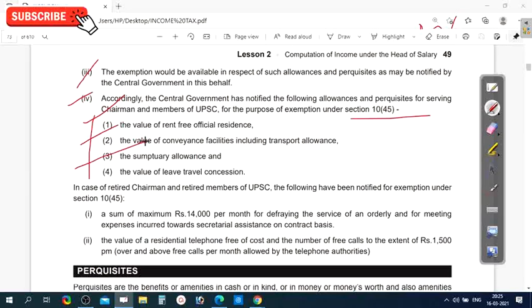And the sumptuary allowance, any allowance given as a sumptuary allowance is exempted from the tax. And the next, the value of leave travel concession. Any leave travel provided to go on a journey, to visit some other place, that allowance is exempted from the tax.